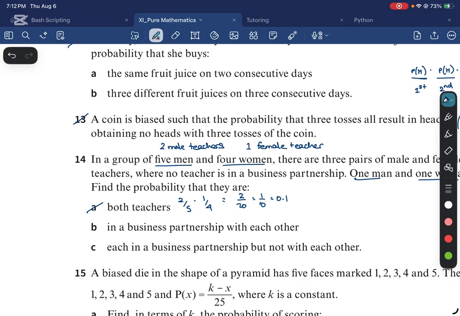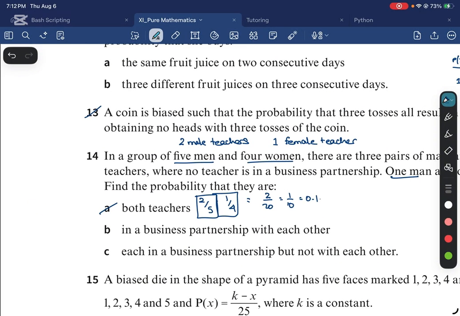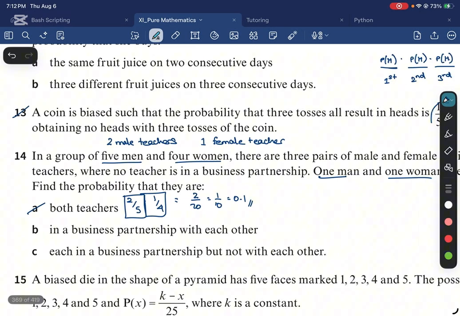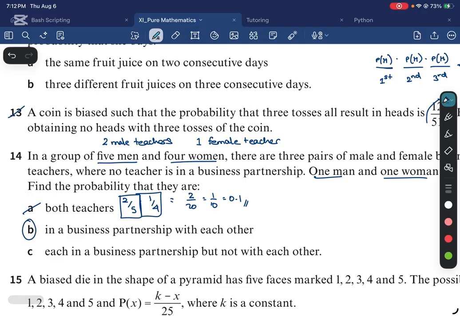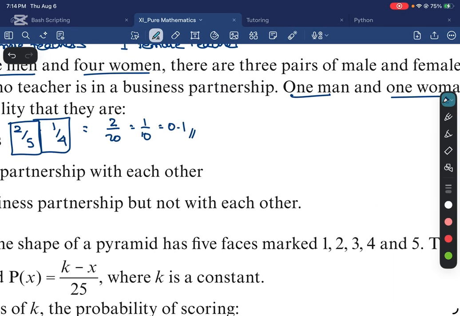The probability that they are both teachers. So from the men, we have a 2 over 5 chance, and from the women, we have a 1 over 4 chance. So if you multiply them together, you get a 0.1 chance that they are both teachers. All right, so now, we selected 1 man and 1 woman, and we want to find the probability that they are in a business partnership with each other.